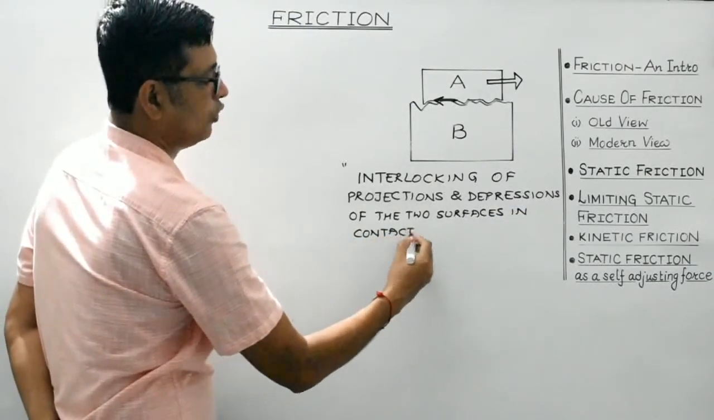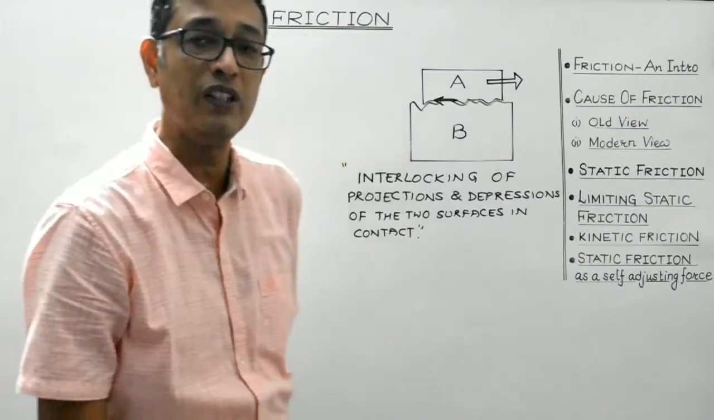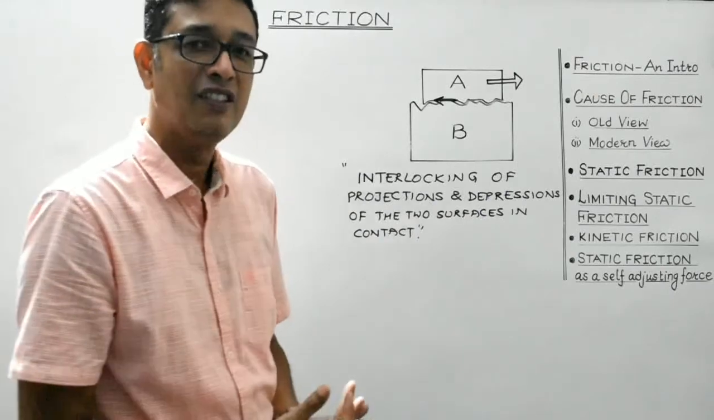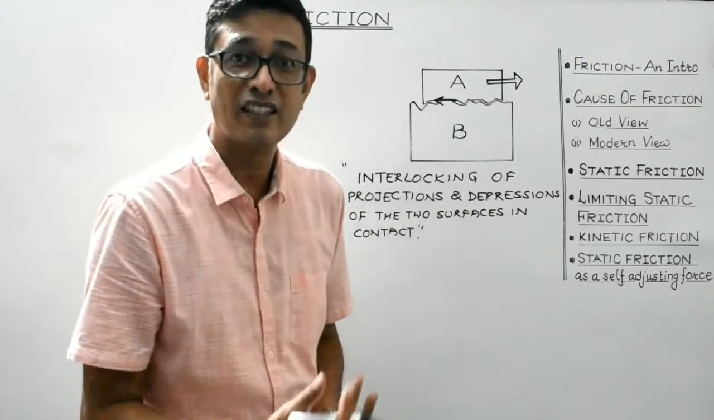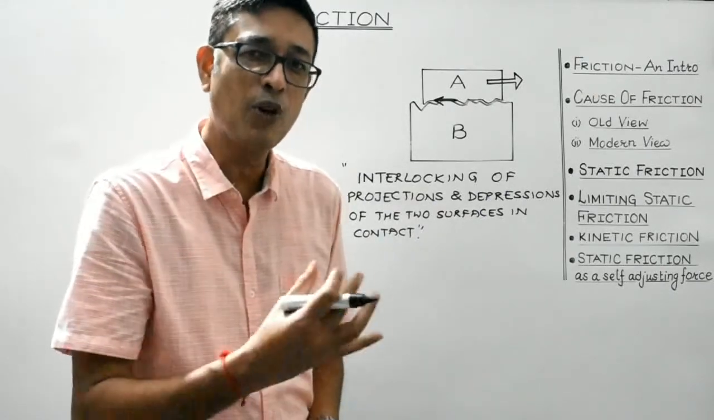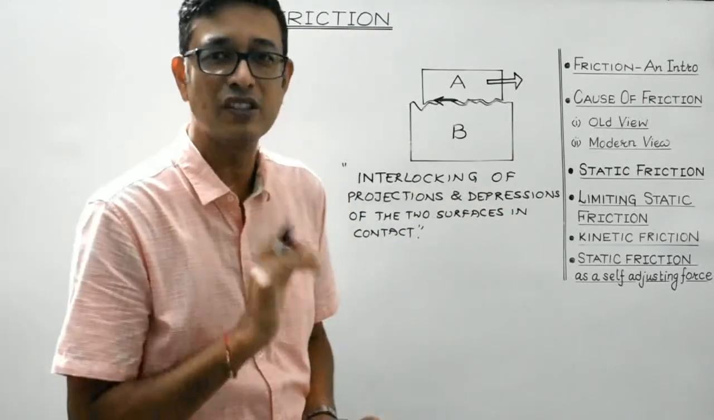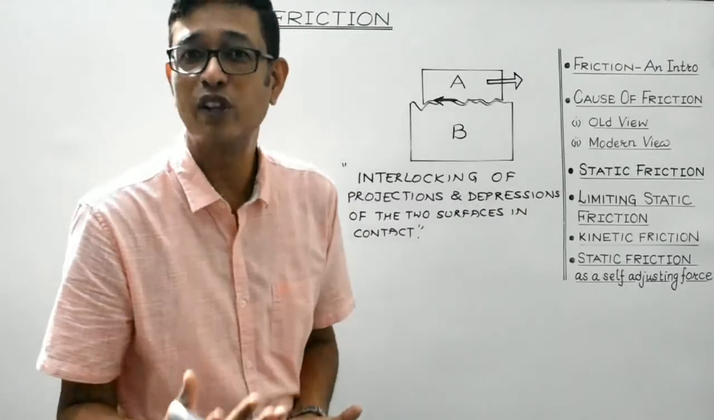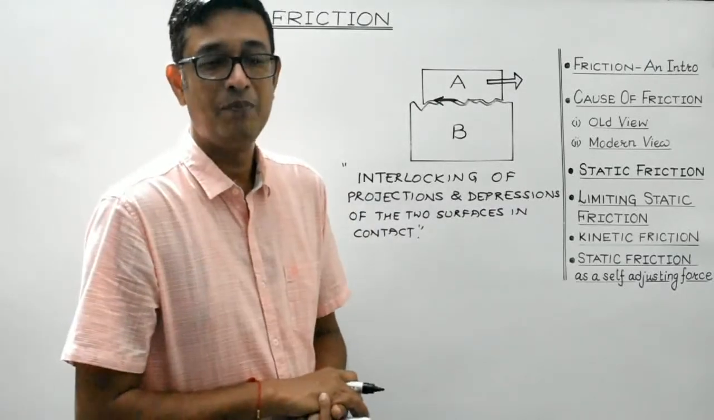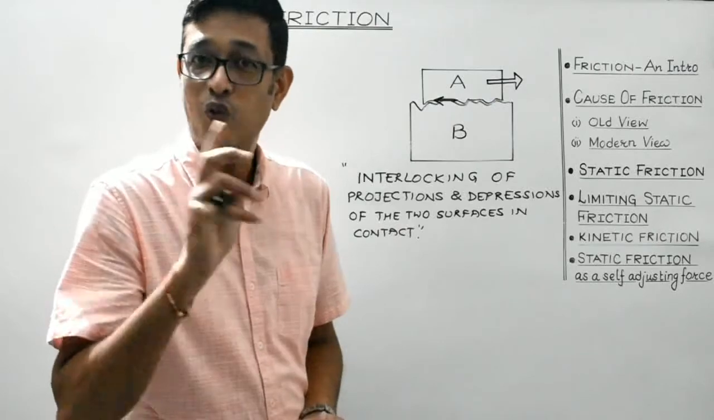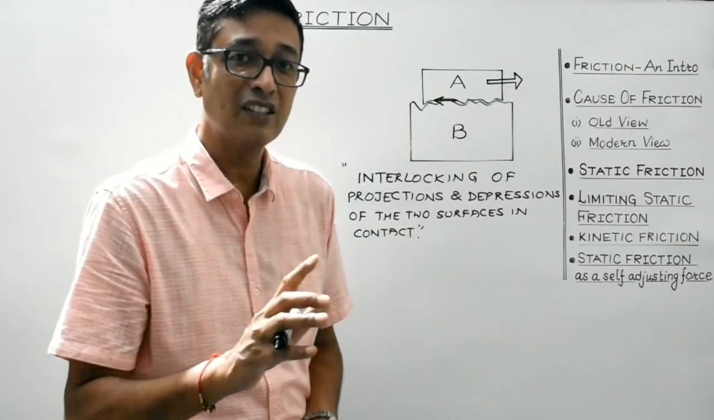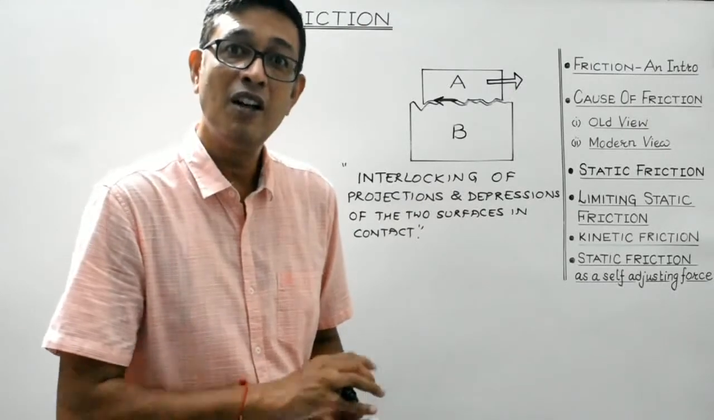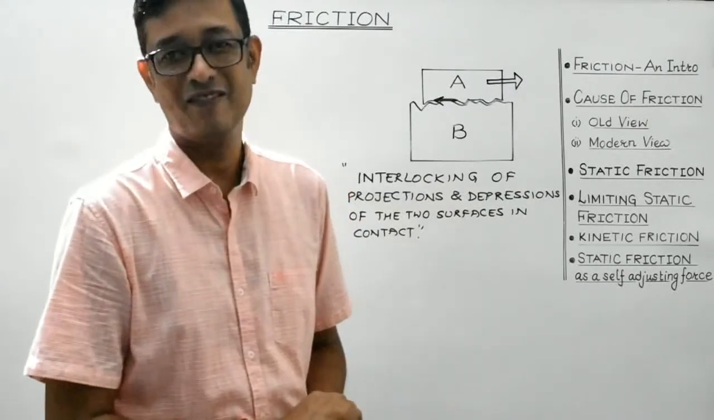So, as per the old view, students, as the surfaces are made smoother and smoother, what should happen? The friction should keep on decreasing, and this is correct up to a certain level. As the surfaces are made smooth, the force of friction also gets reduced. But students, once the surfaces are considered to be extra smooth, then it is found to offer very large friction.